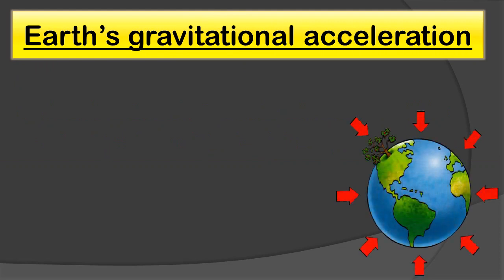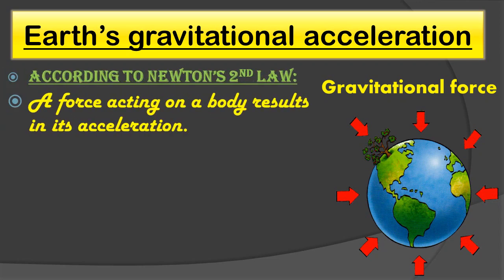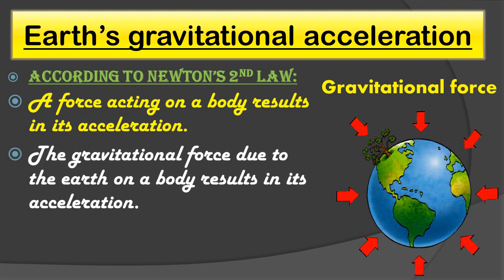So student, the Earth exerts gravitational force on objects near it. That means Earth has a gravitational force, and due to this force it is able to pull or attract the objects which are around or near the Earth. And according to Newton's second law of motion, a force acting on a body results in its acceleration. We know that if we apply any force on an object, it will start accelerating, or it will stop moving or start moving. Okay. So thus the gravitational force due to the Earth on a body results in its acceleration.